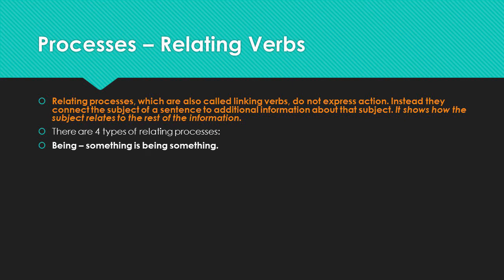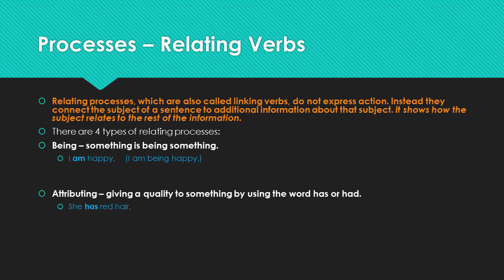Being processes show that something is being something, such as in the example, I am happy, or I am being happy. So the am tells us being. I am happy. Attributing processes, which are sometimes called having verbs, attribute or give a quality to something using words like have or had, such as she has red hair. She has the quality of red hair.